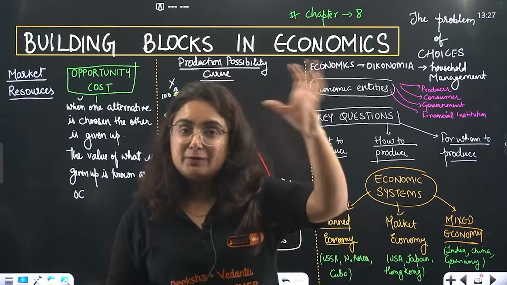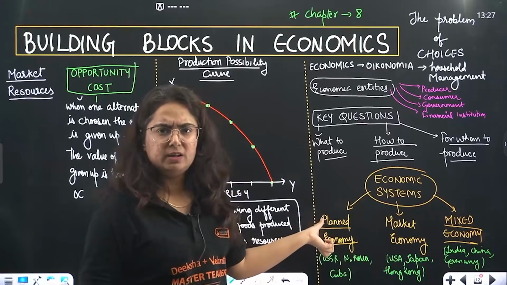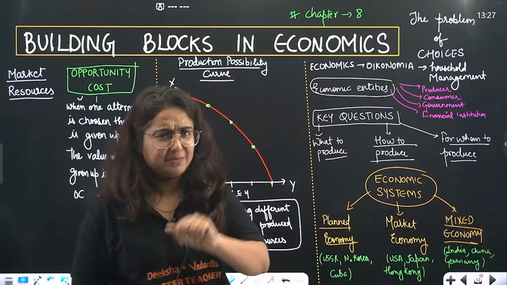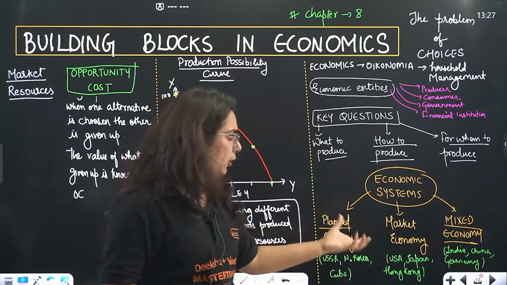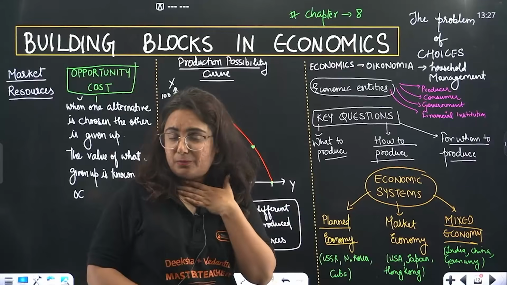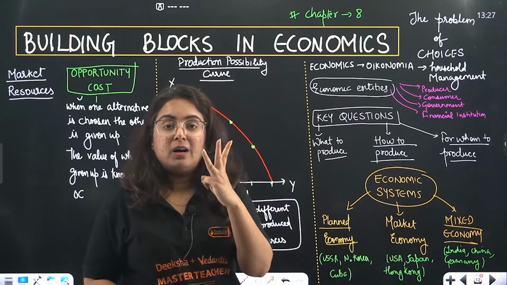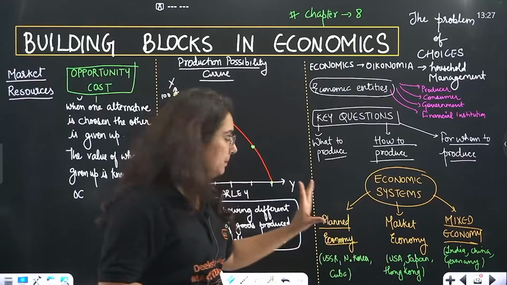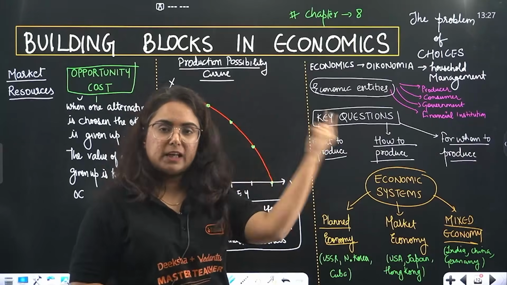USA being a developed country, they follow a planned economic system. Sorry, I made a mistake. USA, being a developed country in the world, actually follows a different system from the system we follow in India. So there are three different economic systems around the world. Planned economy: someone is the central authority in planning for the nation.